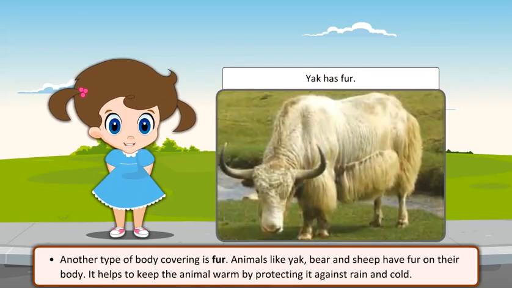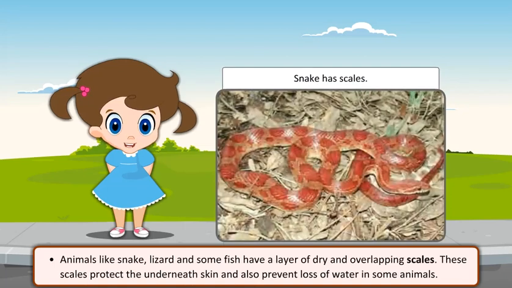Another type of body covering is fur. Animals like yak, bear, and sheep have fur on their body. It helps to keep the animal warm by protecting it against rain and cold. Animals like snake, lizard, and some fish have a layer of dry and overlapping scales. These scales protect the underneath skin and also prevent loss of water in some animals.